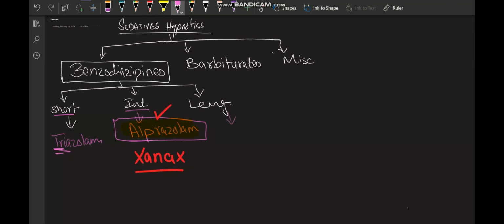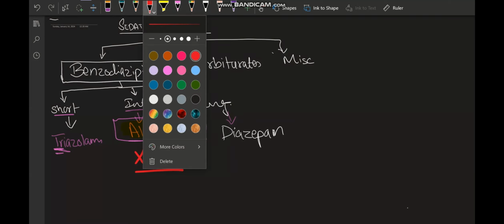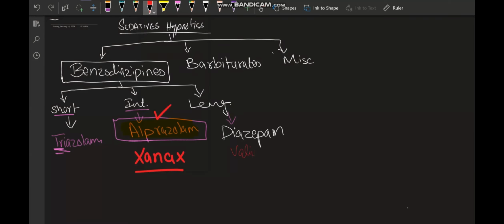Now this category also includes the most important drug among the benzodiazepines. It's diazepam, coming by the name of Valium. You might have heard about it. If not, then you're going to hear about it a lot because it is a very important anti-seizure drug. So Valium or diazepam. Other drugs included in this category are flurazepam and temazepam.